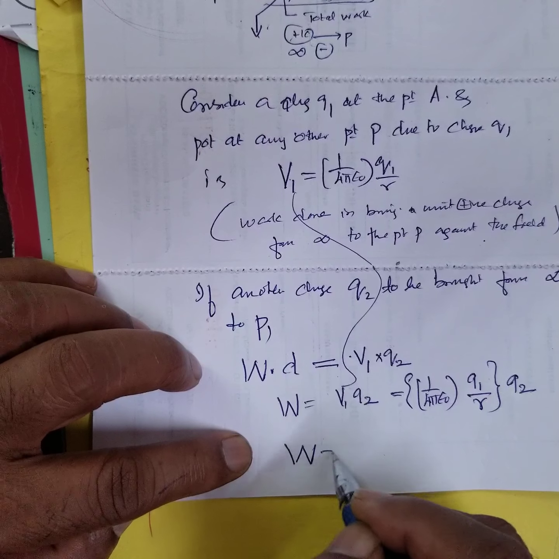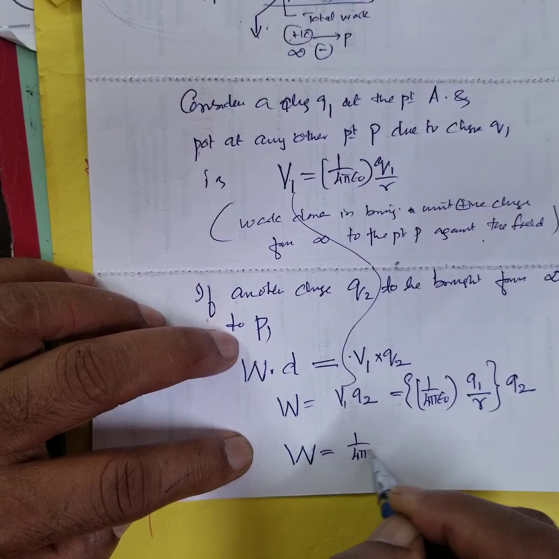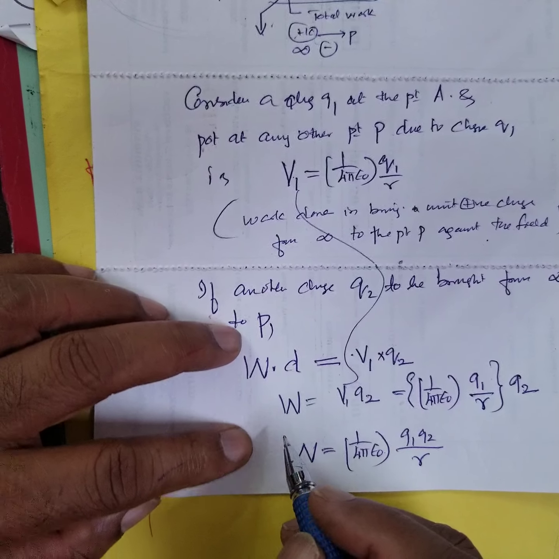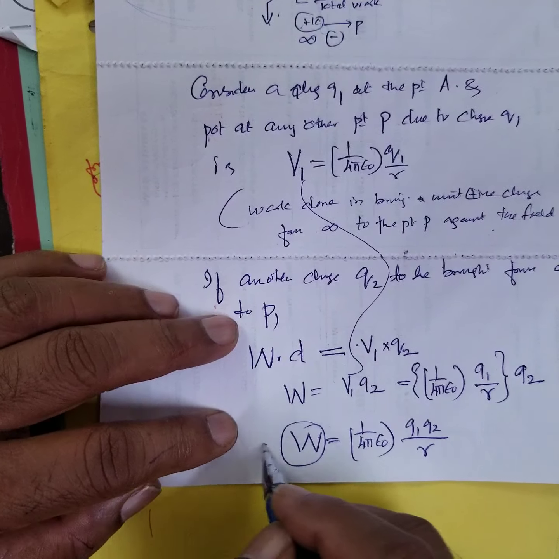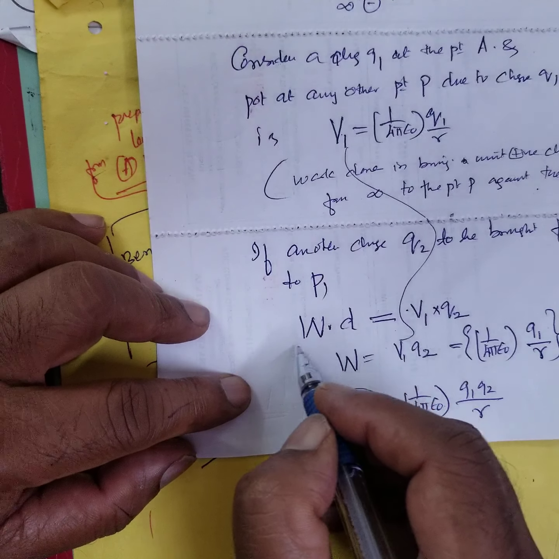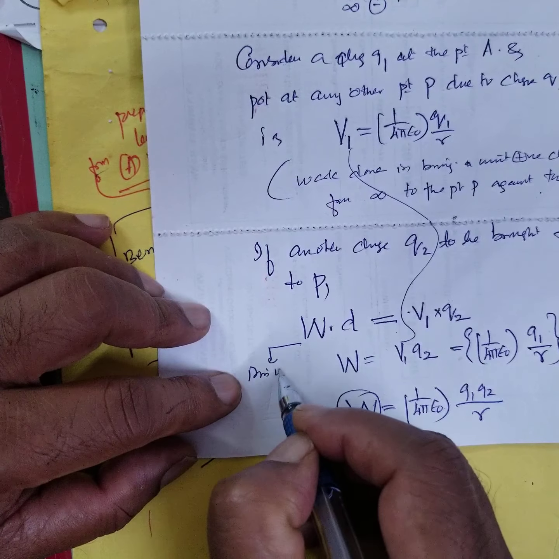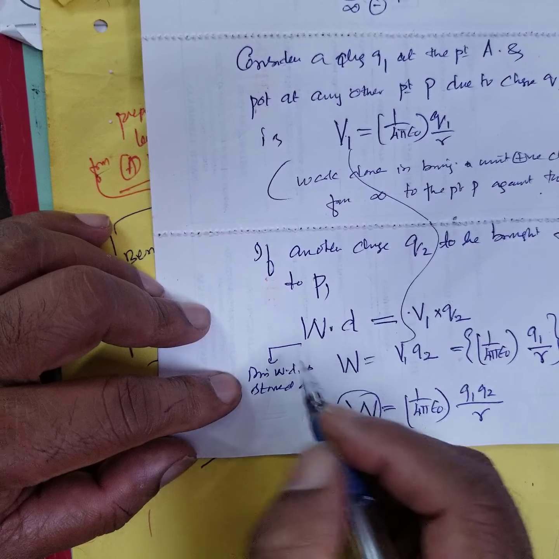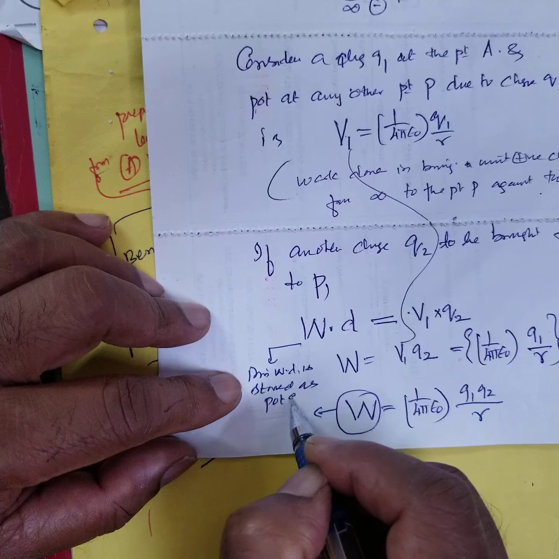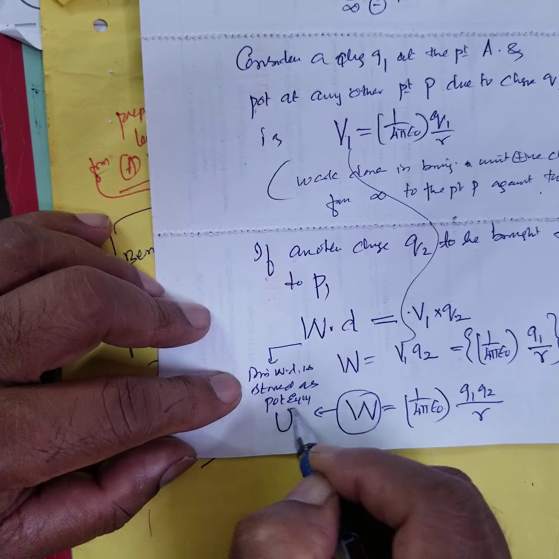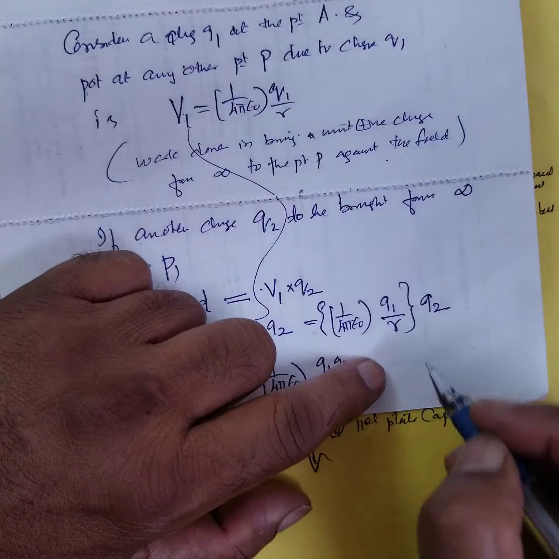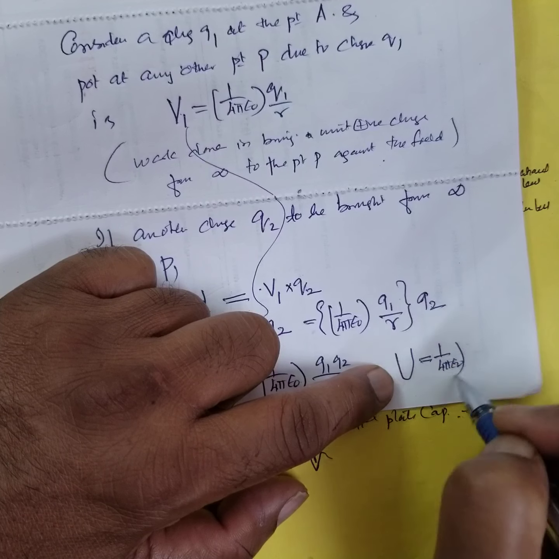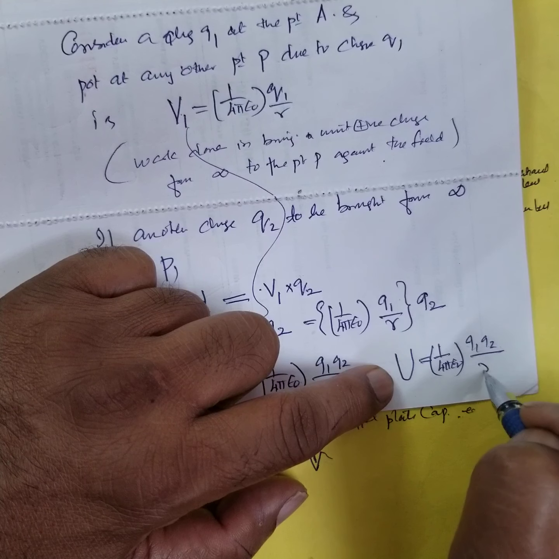Therefore, the work done is equal to 1 by 4 pi epsilon naught Q1 Q2 by R. This work done is stored as potential energy. The potential energy is denoted by U. Therefore, the potential energy of the system of charges is 1 by 4 pi epsilon naught Q1 Q2 by R.